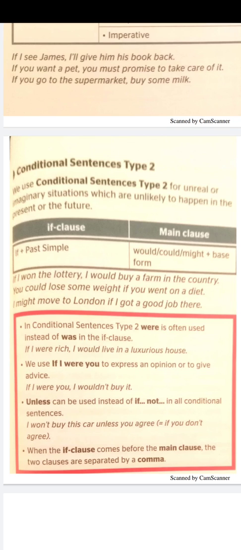Of course, we don't use I with were normally, but here in the conditional, for the second type of the conditional if, we use were instead of was with all the subjects. If I were you.